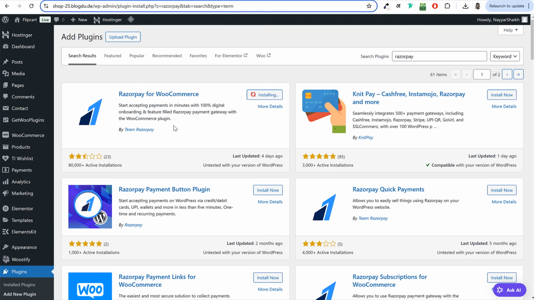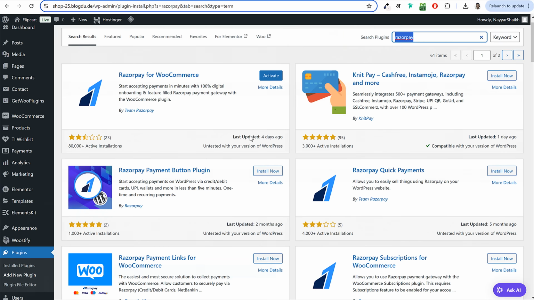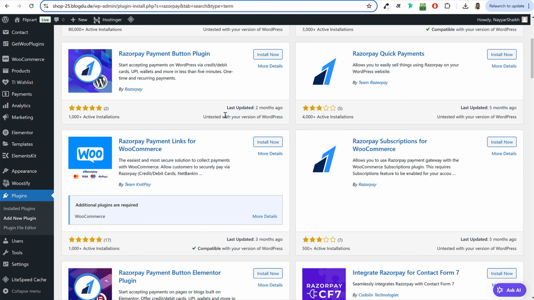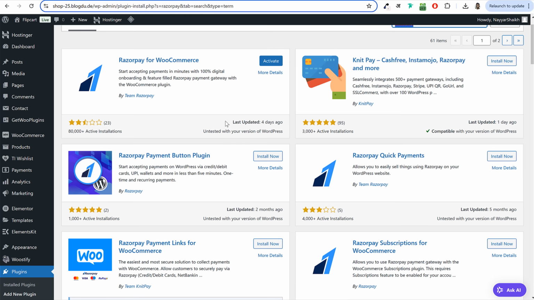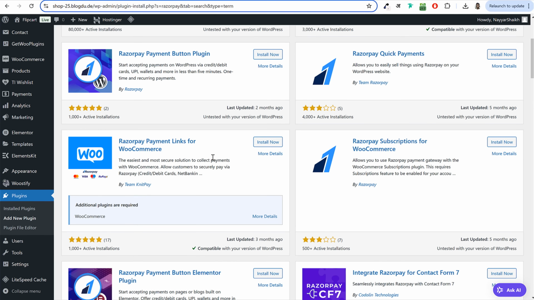Again, I'm saying if these payment gateways are not accepted in your country, do a simple Google search. Whatever payment gateway is accepted, just search for that and download a plugin for that. After that, I'll show you how you can set up a payment gateway, whatever it is, whether it's Stripe, Razorpay, PayPal, or any other payment gateway, CC Avenue, PayUmoney. Steps are all the same. I'll explain that to you.